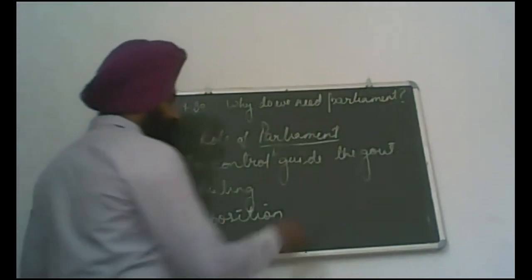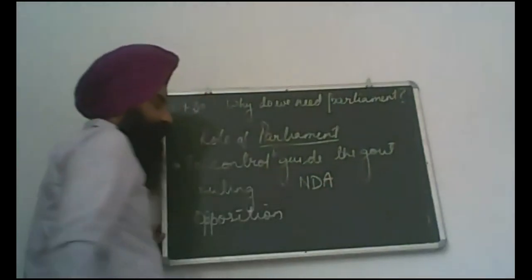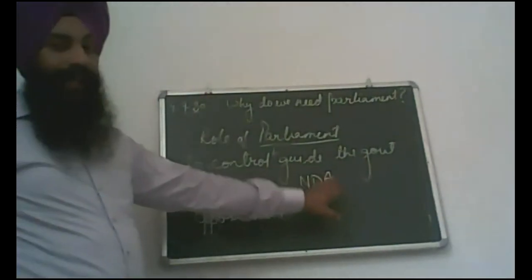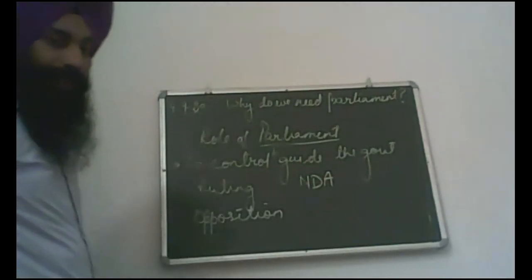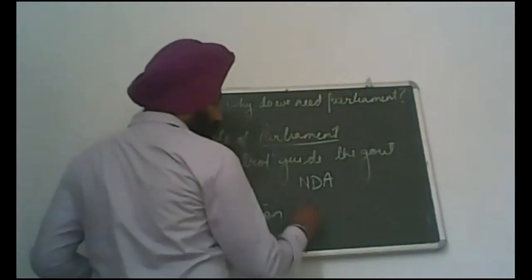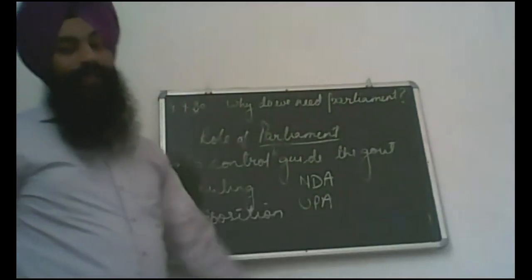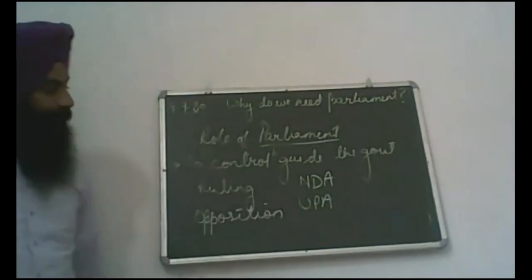So as we discussed earlier, there are two groups, two alliances in the central Lok Sabha. One is the NDA, National Democratic Alliance, which is headed by the BJP, and the second one is the UPA, United Progressive Alliance. We already discussed this in our previous classes.